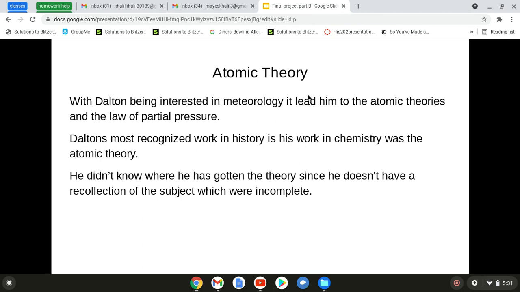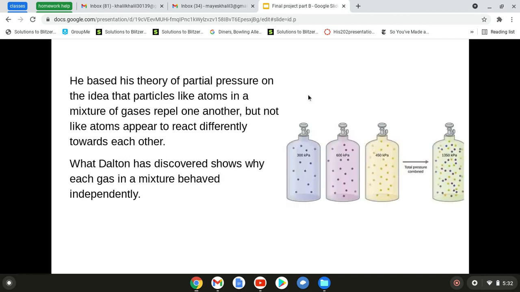He didn't know where he had gotten the theory, since he doesn't have a recollection of the subject, which was incomplete. All he knows is that he was interested in meteorology, and this led him to the atomic theory. This gave him only his observations and his theory of thinking for the atomic theory and elements, and the weight.